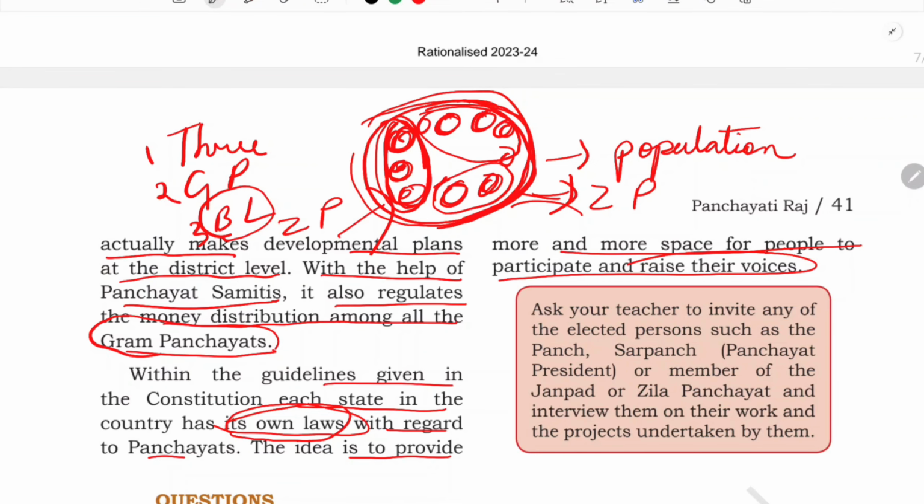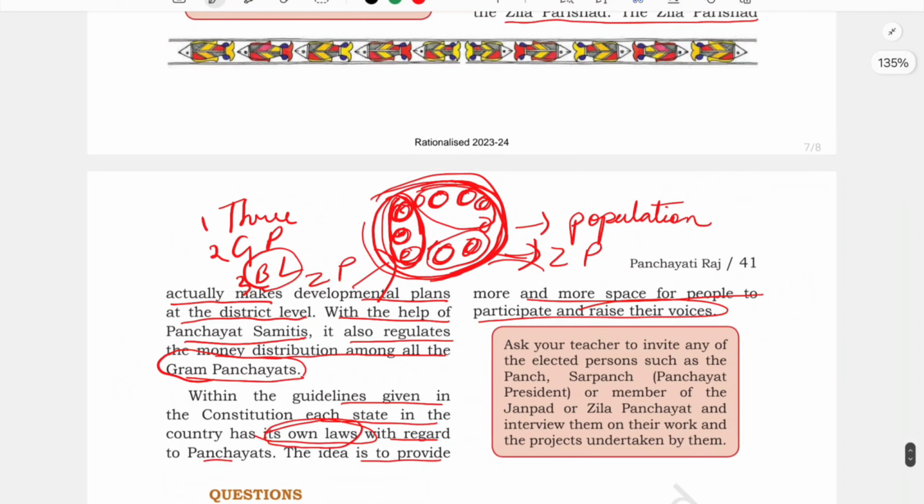So this was about the Panchayati Raj. I hope you have understood. We have understood here about the village Panchayat, Gram Sabha, and also the 3 levels of Panchayat. This was only a foundation chapter, you can say. You will learn more about this Panchayat system in detail in your higher classes.